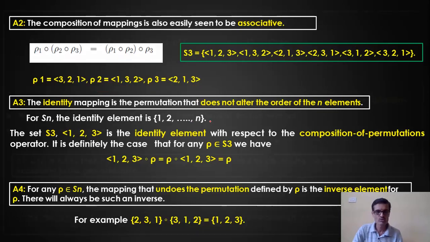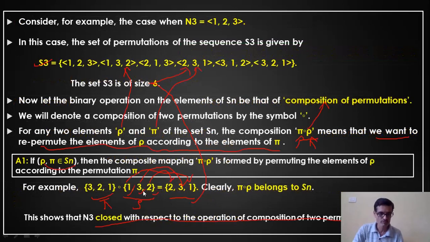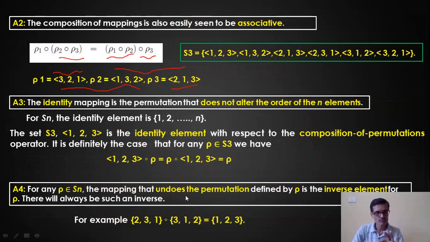You can check by using the same method, whatever I described over here. Okay, the same method you have to use, but the order of doing that is different, associative property. Okay. The third one is identity mapping.